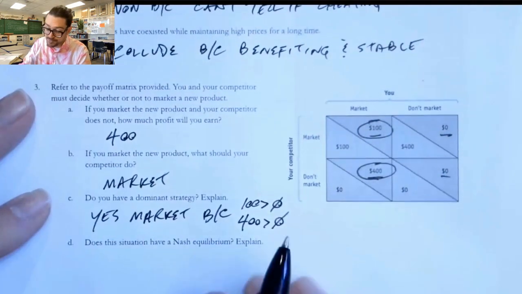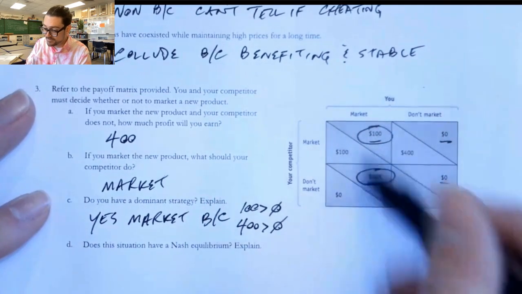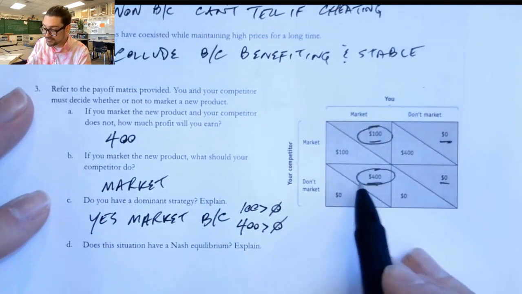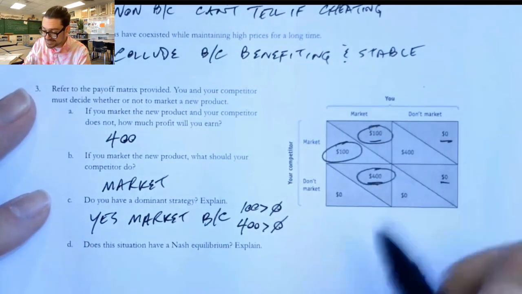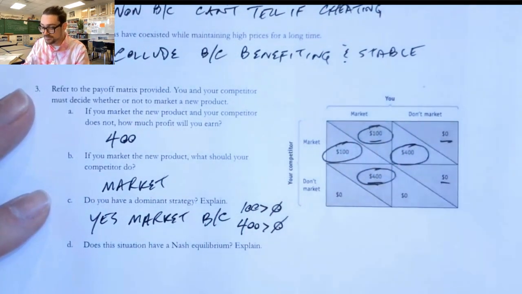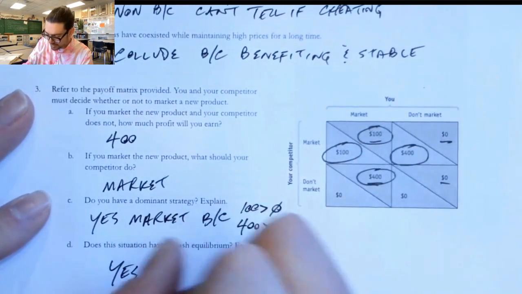Is there a Nash equilibrium? Well, to do that, we have to solve for the other side. So if my competitor knows I'm going to market, then they can look at it and say, should I get 100 or 0? They're going to prefer 100. And the competitor has the same outcome as we do, but it means that we have two circles in a box. So yes, and it's market, market.